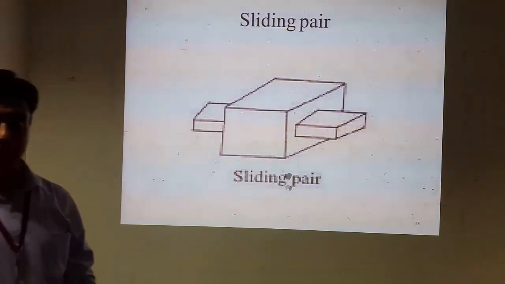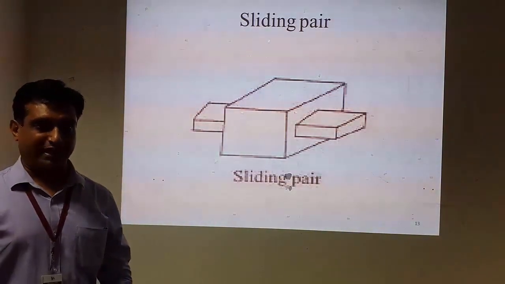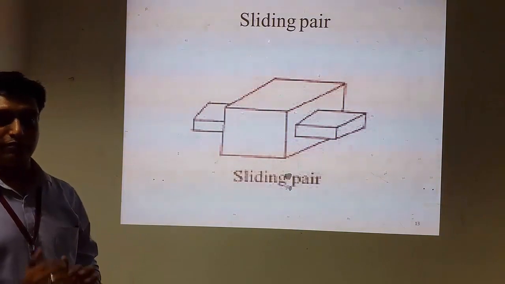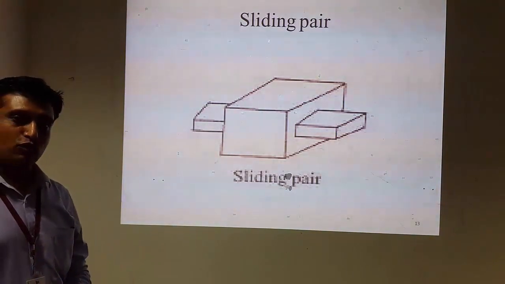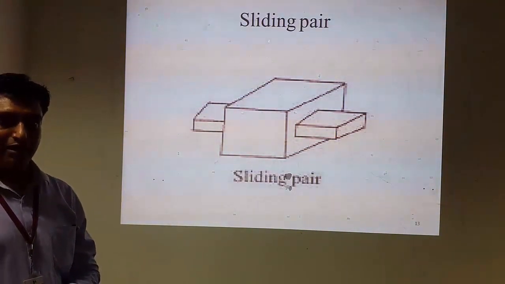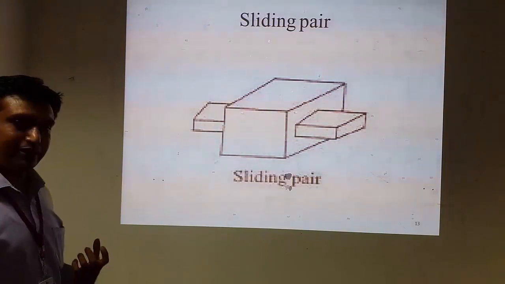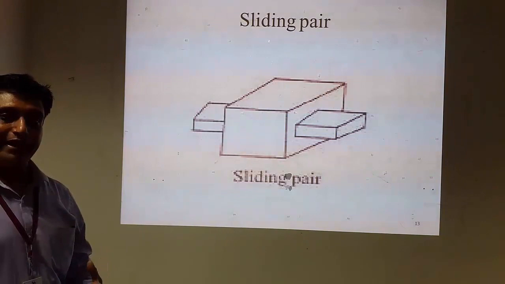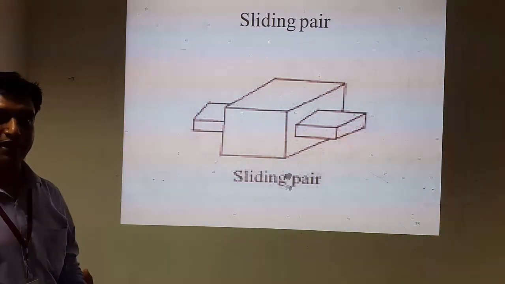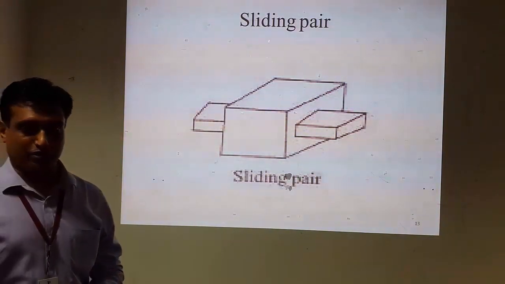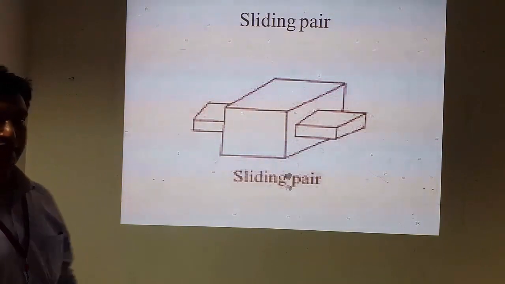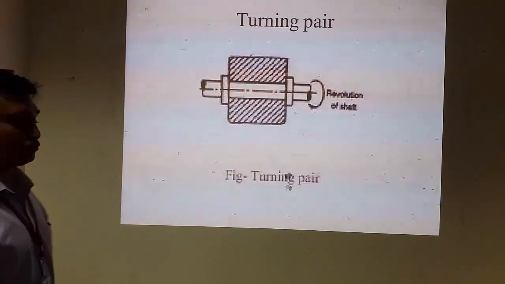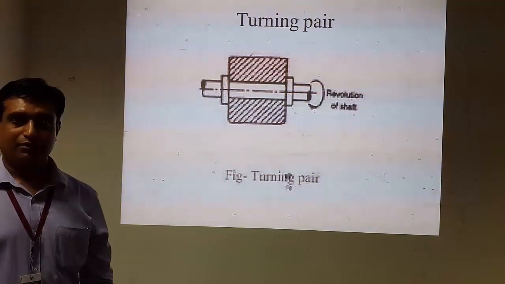We can see on the screen the example of sliding pair. One hollow box is there, and in that box we have created one slot, and in that slot we have passed one slider. We can see that the part which is being inserted into the hollow block can slide in positive and negative x direction, so it is constrained, but this is an excellent example of sliding pair. Second example is turning pair again.